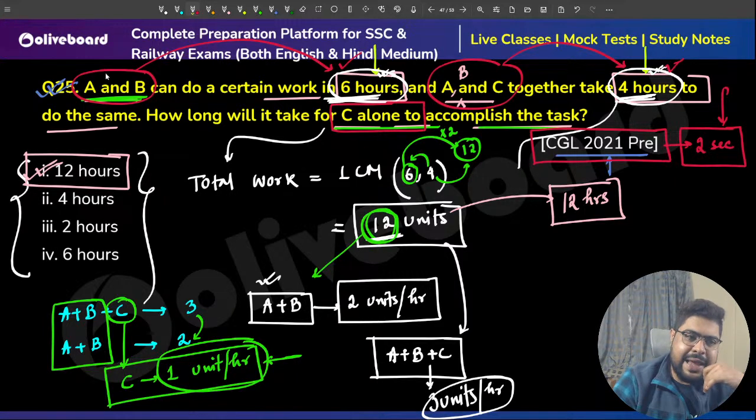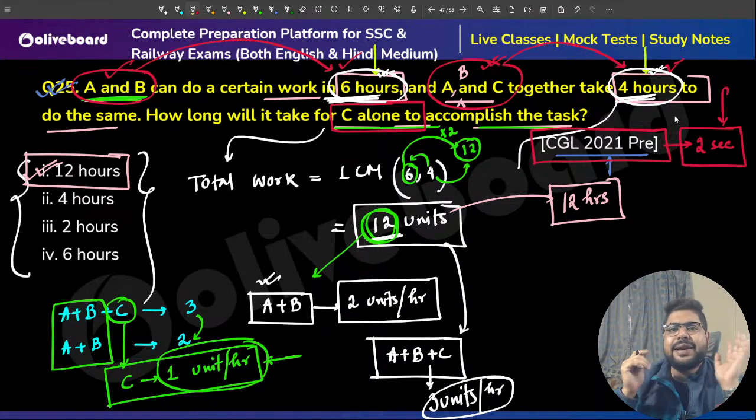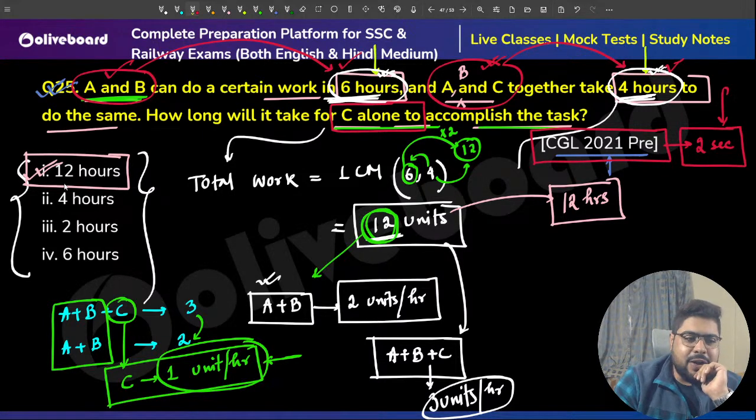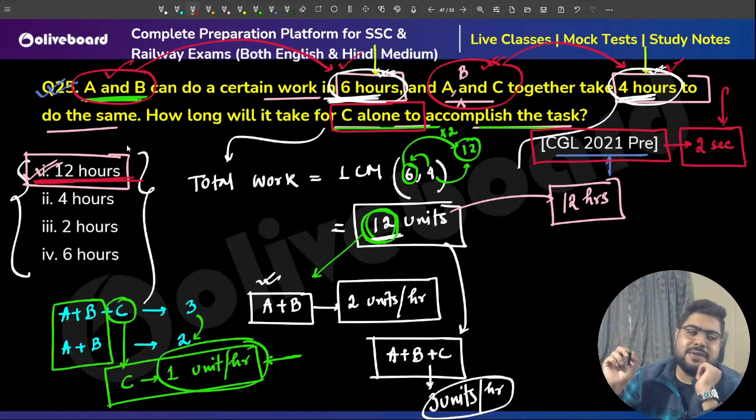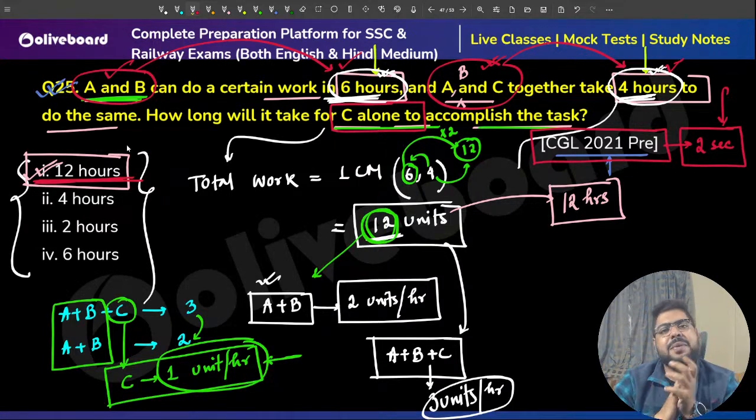So that means that A, B and C, if they are doing it in 4 hours, and A and B are doing it in 6 hours, C must do it in more than these hours. And there is only one option that satisfies that, that is 12 hours. That must be your answer. You do not need anything else to solve.